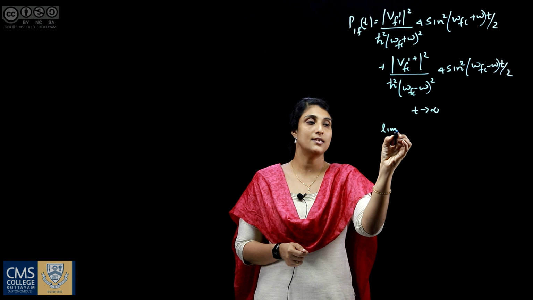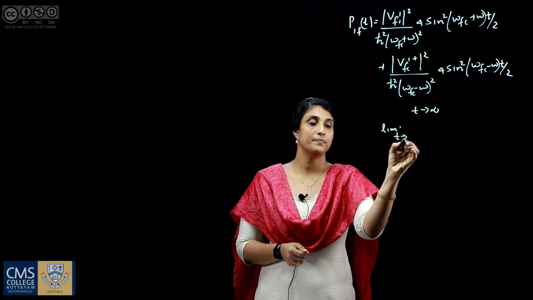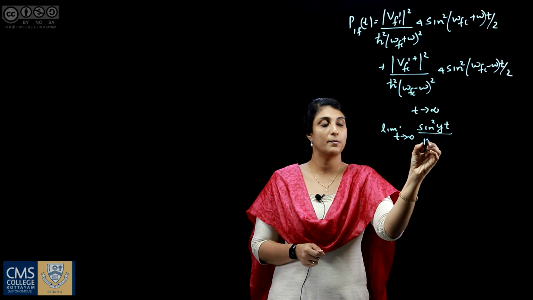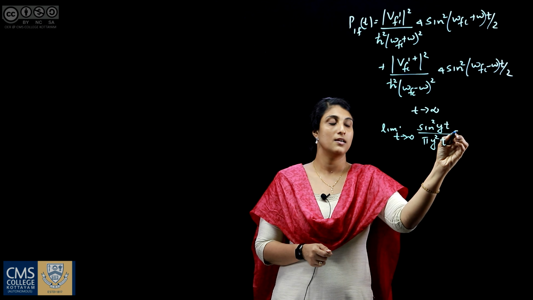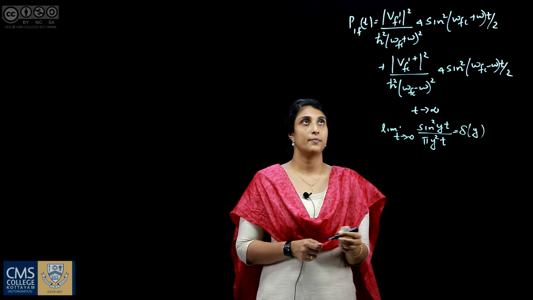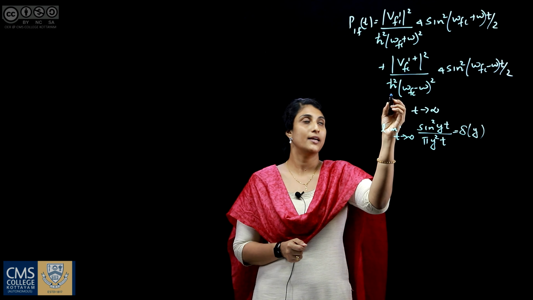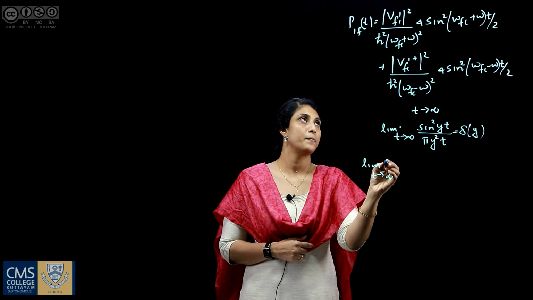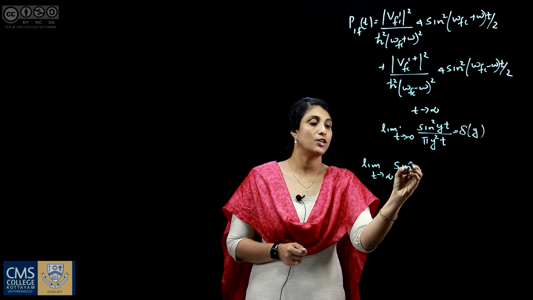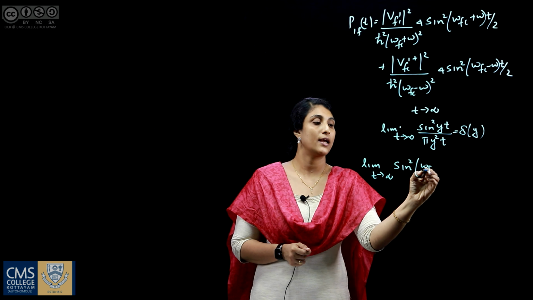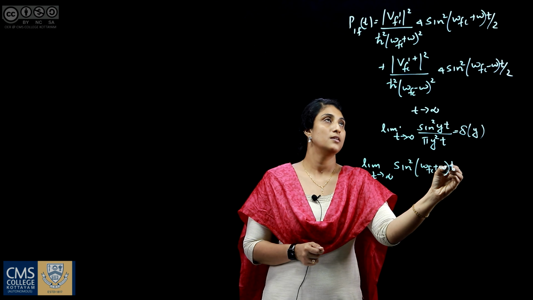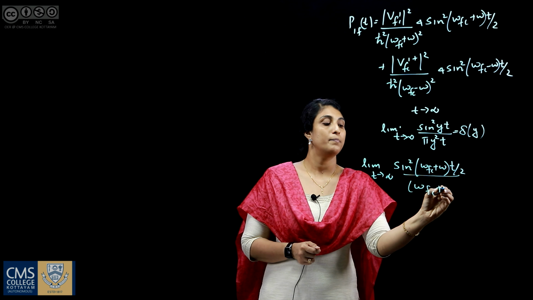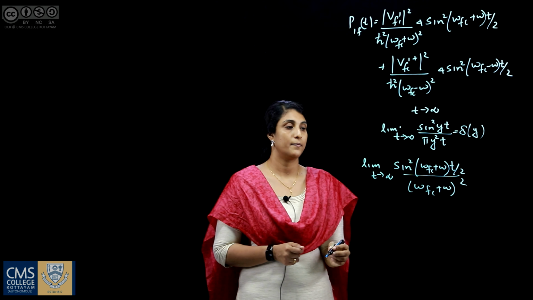Limit t tending to infinity of sin square yt by pi y square t is delta of y. So here we consider limit t tending to infinity of sin square (omega fi plus omega) t by 2 divided by (omega fi plus omega) the whole square.